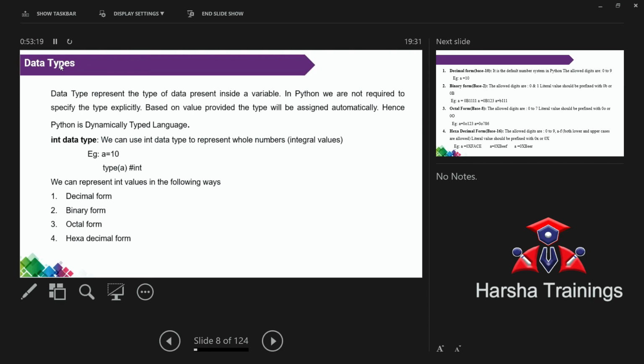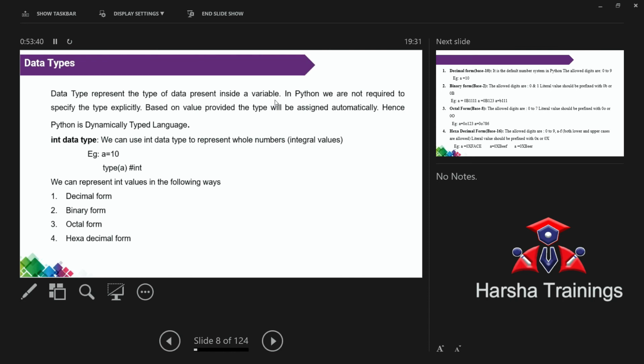How can you fix that B is a floating value? How can you fix that X is a string? Based on the type of value that we are storing, right? That is called data type. Data type represents the type of data present in a variable.